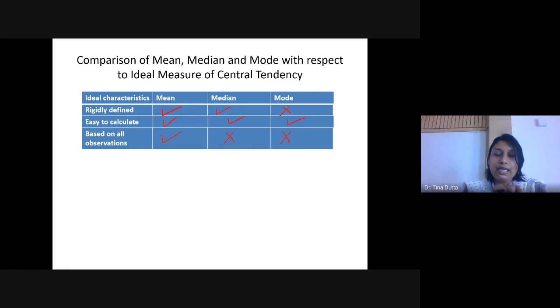But if you have very extreme observations in your data set, some people have got 0, some people have got 99, 98, 97. Because mean is based on all the observations, it takes into account extreme values also, and it will be shifted towards the extreme value. It won't give the actual average picture. It is termed as central value, so it should give the central value of the distribution. But it cannot do that if there are very extreme observations in the data set. So sometimes being based on all the observations is not a good criteria, but sometimes it is good.